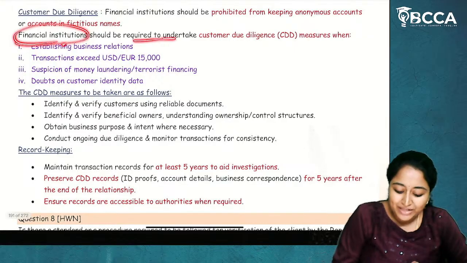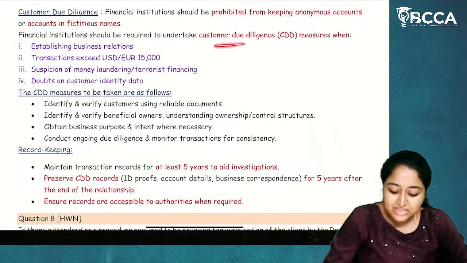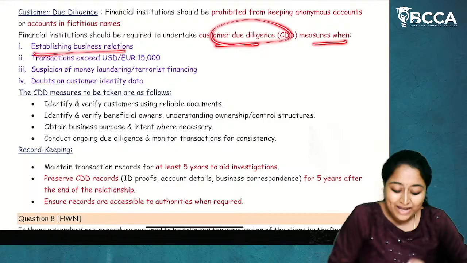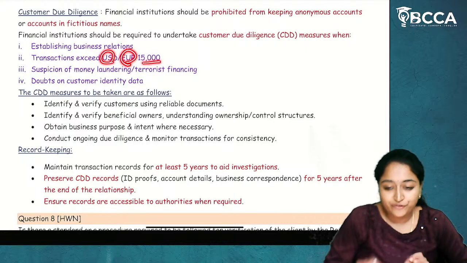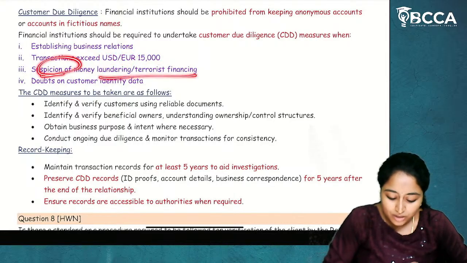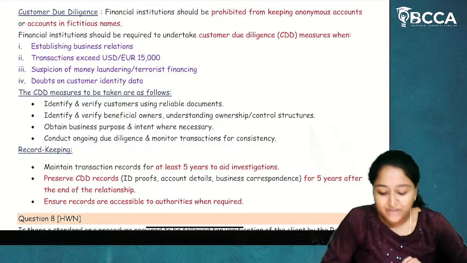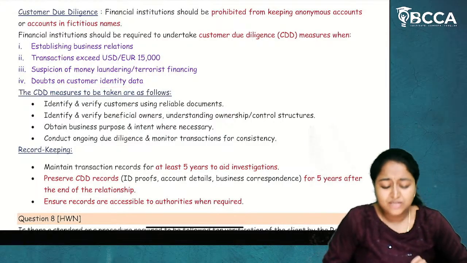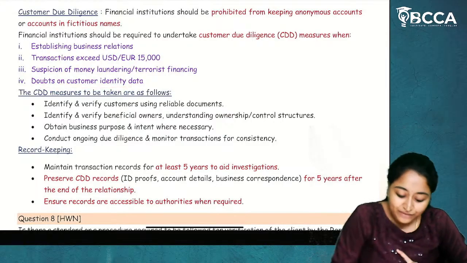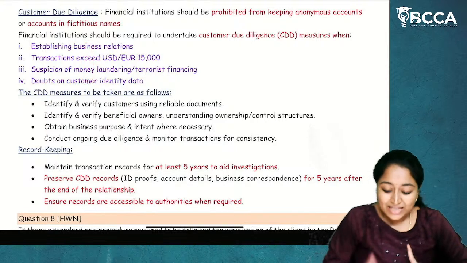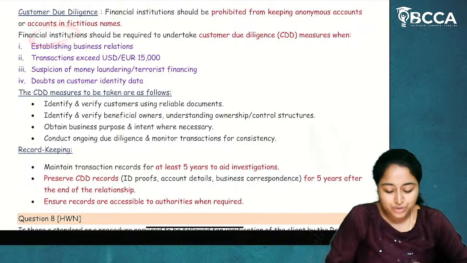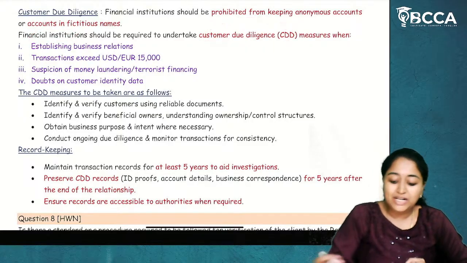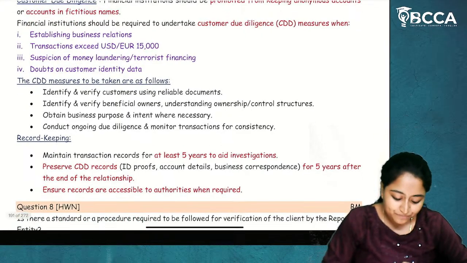Financial institutions should be required to undertake customer due diligence measures when establishing business relations, when transactions exceed USD or EUR 15,000, when there is suspicion of money laundering or terrorist financing, or doubts on customer identity data. If they have come across any of this, then they have to prepare a report on customer due diligence measures.